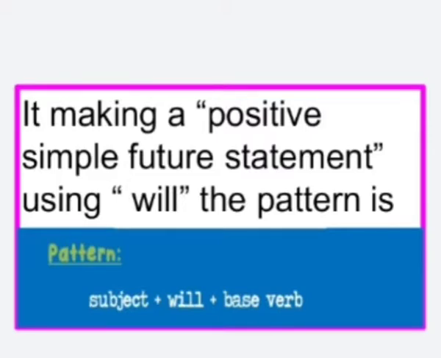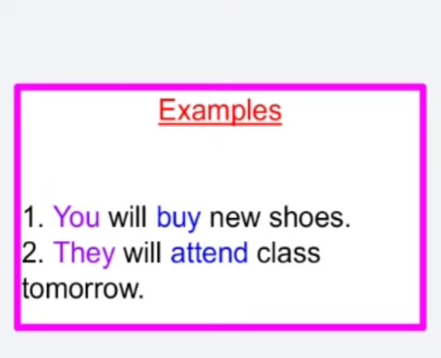So let's see the example. You will buy new shoes. In the second example, they will attend class tomorrow. Here in these examples, you and they are the subject. Buy and attend are the verbs in the base form.